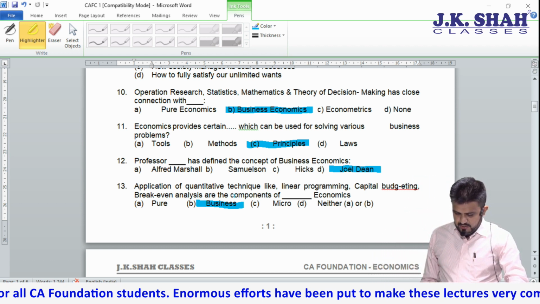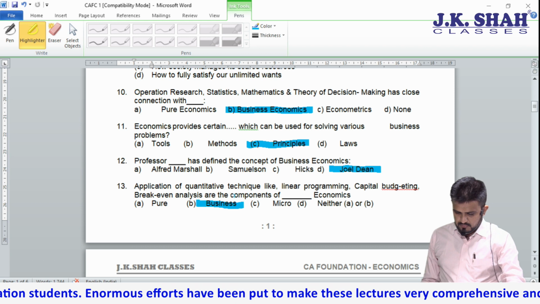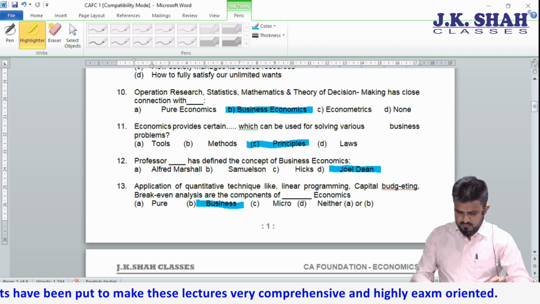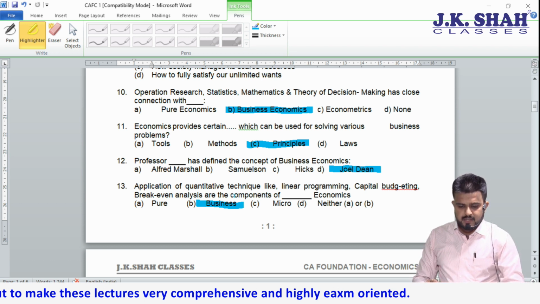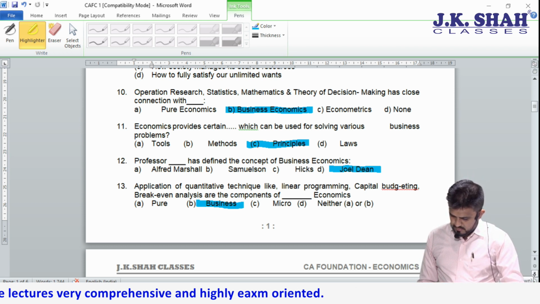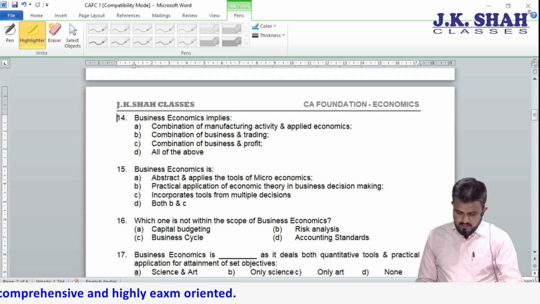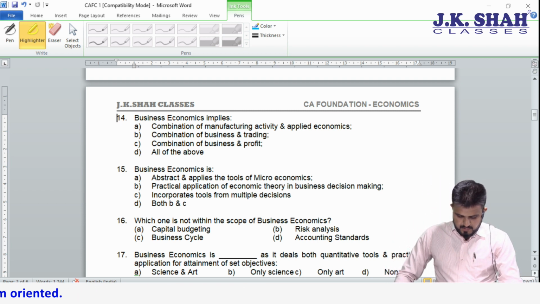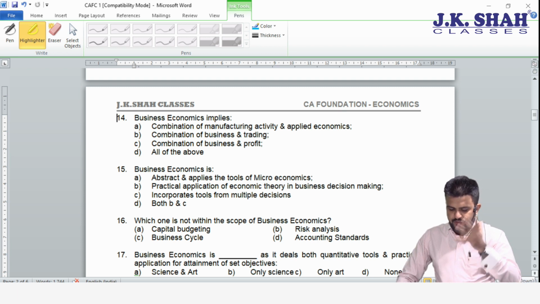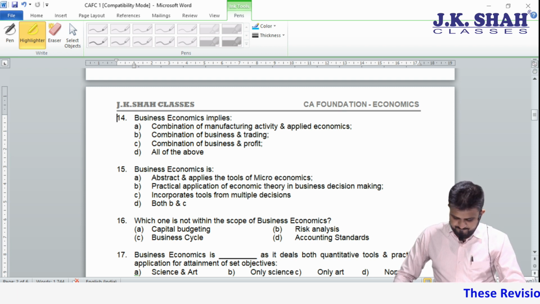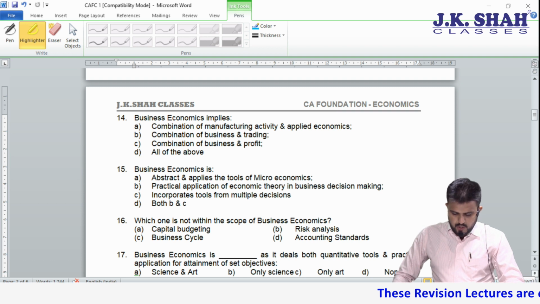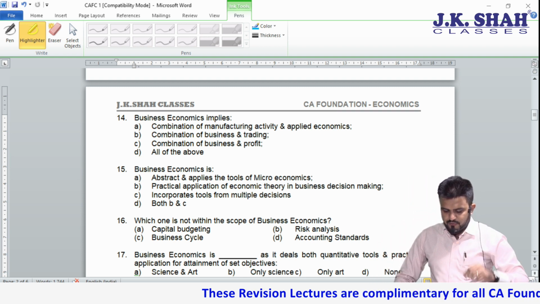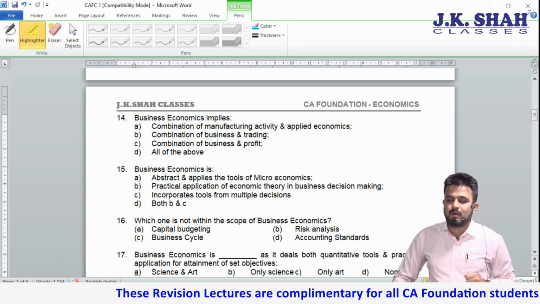Moving to the next, business economics implies: combination of manufacturing activity and applied economics, combination of business and trading, combination of business and profit, all of the above.